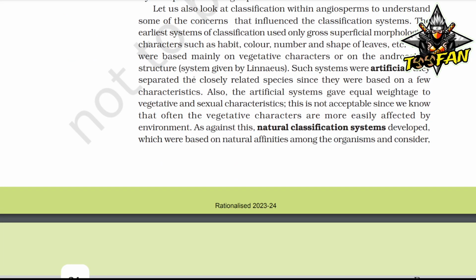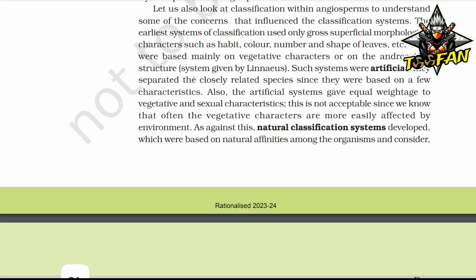They separated closely related species since they were based on a few characteristics. Also, the artificial system gave equal weightage to vegetative and sexual characteristics. This is not acceptable since we know that often the vegetative characters are more easily affected by environment.